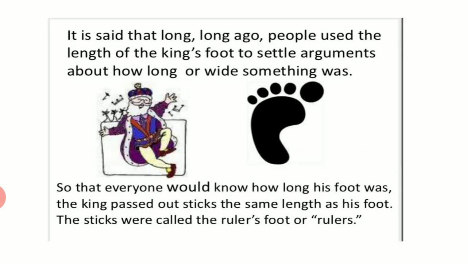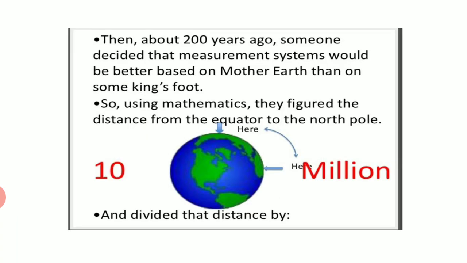It is said that long ago people used to use the length of the king's foot to settle the arguments about how long or wide something was, so that everyone would know how long his foot was, and the king passed out sticks of the same length as his foot, and these sticks were known as the ruler's foot or the rulers.